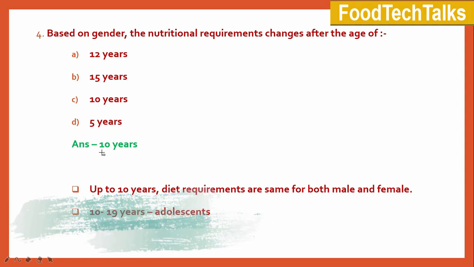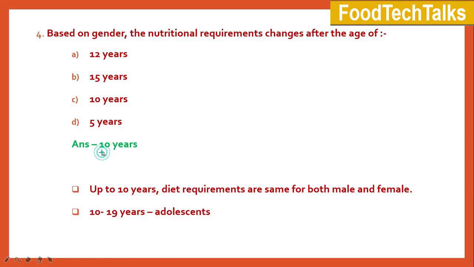The correct answer is 10 years. Up to 10 years, the diet requirements are same for both male and female. But according to WHO, the adolescent period starts from 10 years to 19 years. At this age, the diet requirements vary in both the genders.